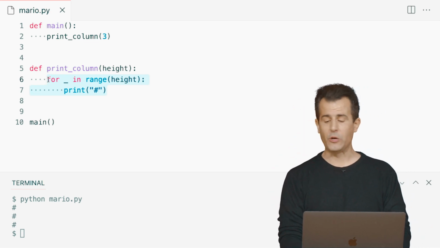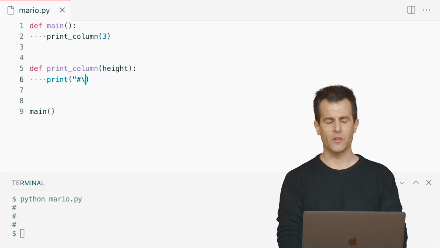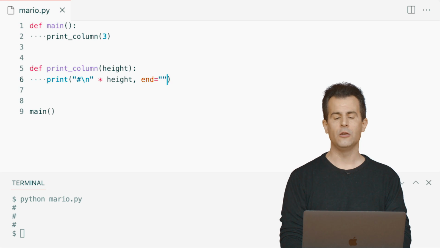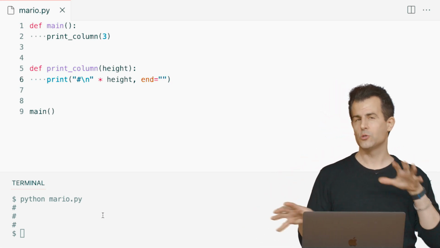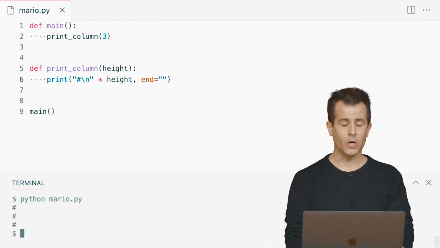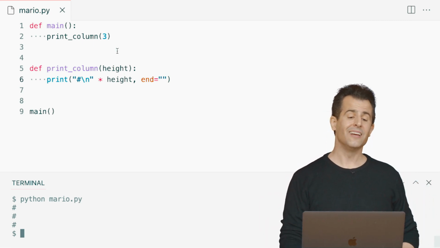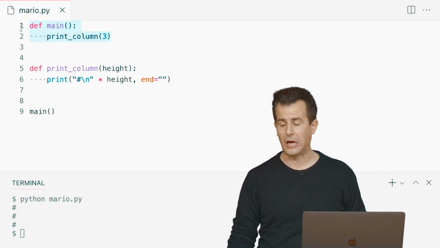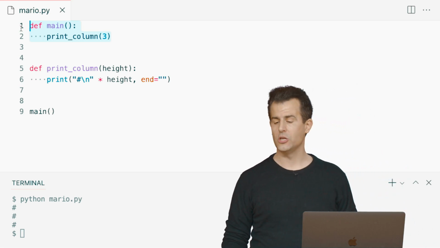So for instance, another way we could implement print column, recall, would be something like this. A bit clever with one hash and then a new line. And then maybe we could do multiplication of strings and then end this line with quote unquote. Again, it's OK if you're not comfortable with this syntax. This was a more clever approach we saw in the past. But if I run Python of Mario.py here, I'll still see a column of 3. But what's important here is that main does not need to know that the underlying implementation of print column has changed.